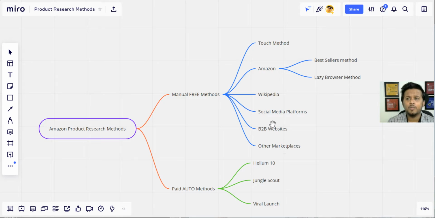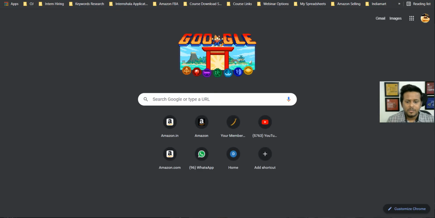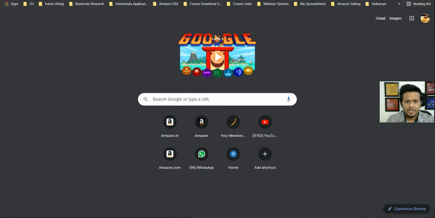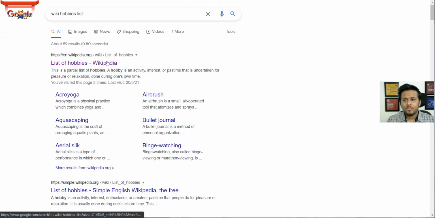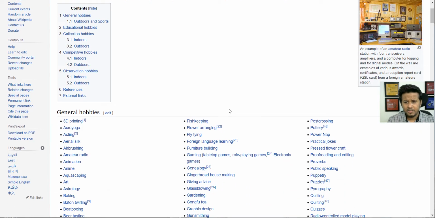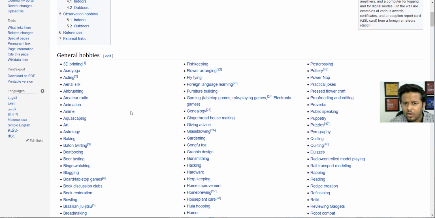So, in terms of Wikipedia, how can you utilize Wikipedia to go about product research? Wikipedia has a huge amount of information, everything is in their list, but it's about how you utilize that information. And this is one place where it is very structured in terms of e-commerce niches. If you see here, this is the list of hobbies that I've searched on Wikipedia, and you have a lot of different general hobbies, like 3D printing.